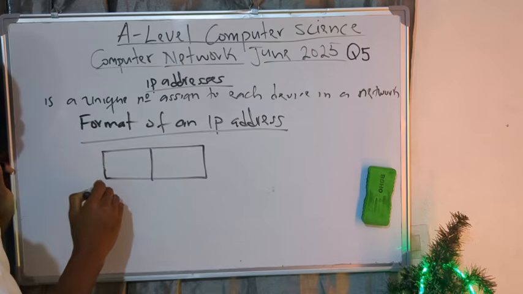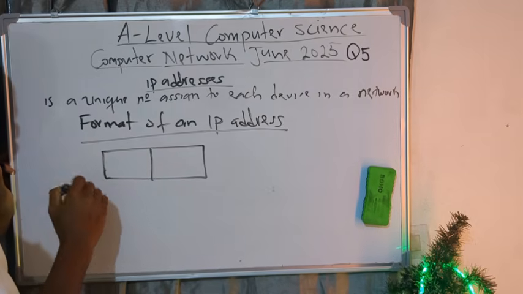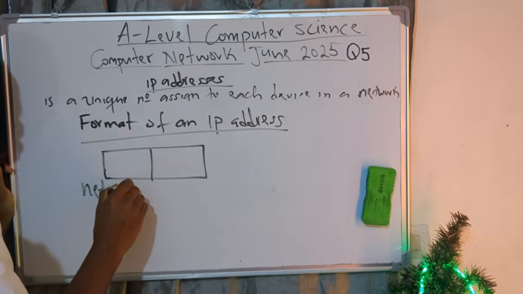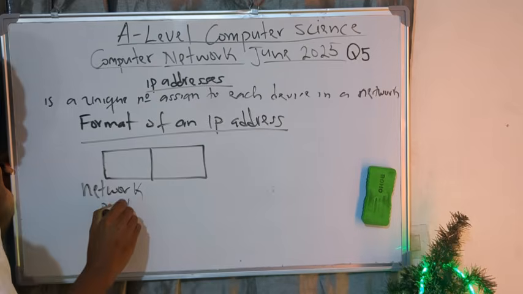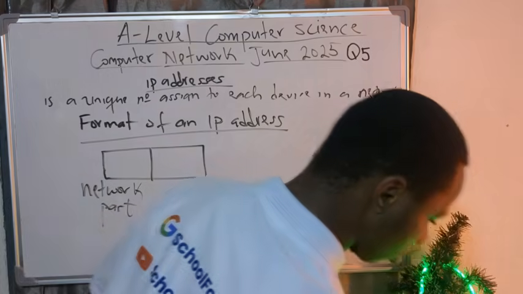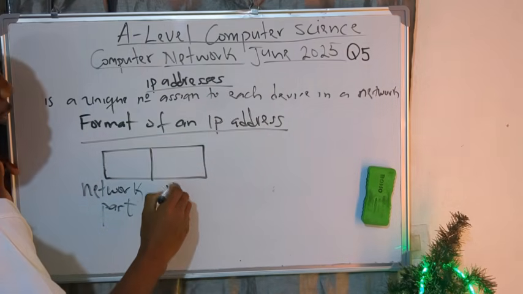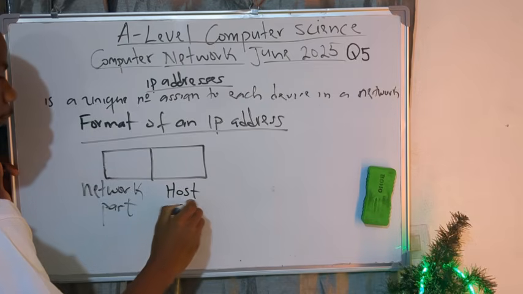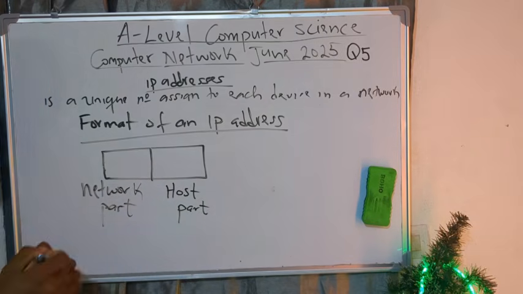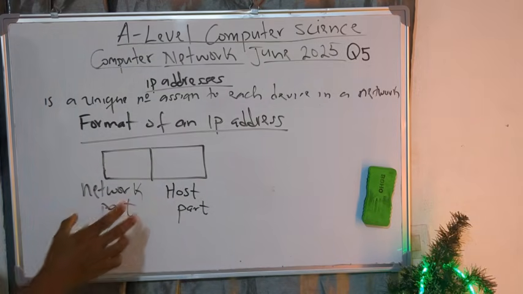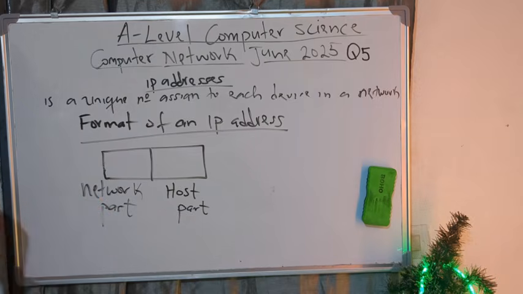The first part here is what we call the network part. Let me change my marker. And the second part here is what we call the host part. Take note of things like that. Meaning what? Let me explain this very easily. The network part here is used to identify a network, and the host part here is used to identify a device.